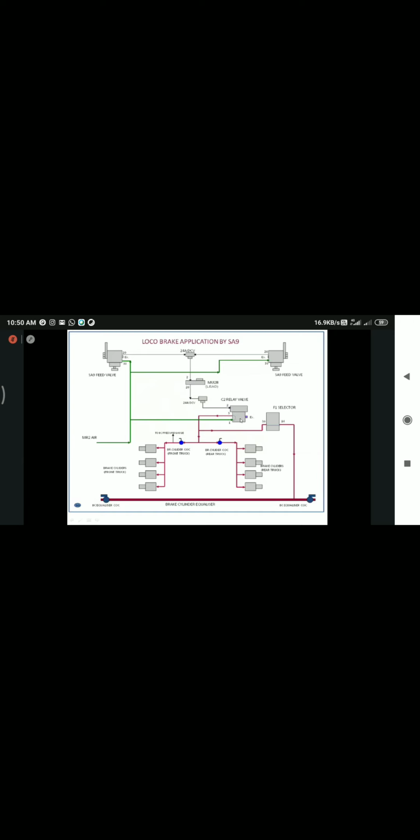What will it do? It will convert this MR2 pressure into 3 kg and give us the output. Suppose from this SNIN valve only 1 kg is coming, by the handle being placed somewhere between apply and release. How much will the C2 relay valve produce? It will give an output of only 1 kg. So according to the pressure at port number 2, the same value will be delivered from this C2 relay valve outlet. So it is used for relaying the pressure.